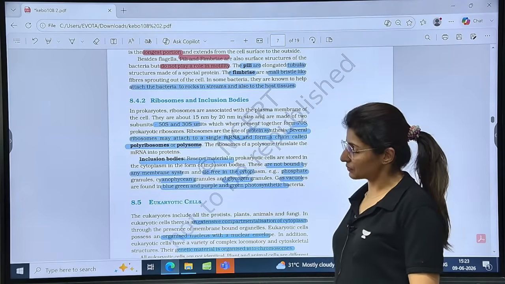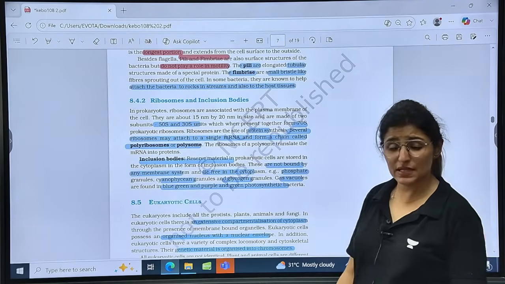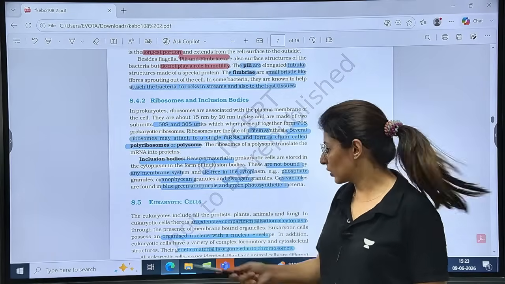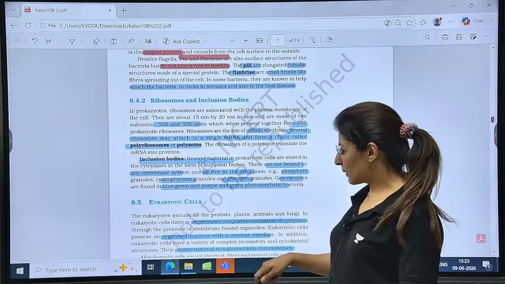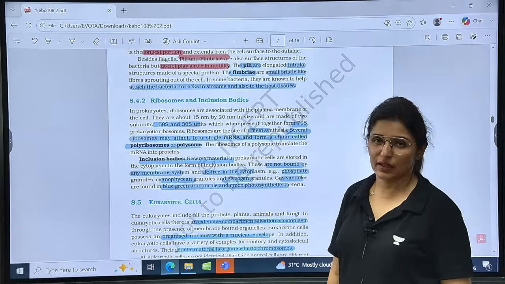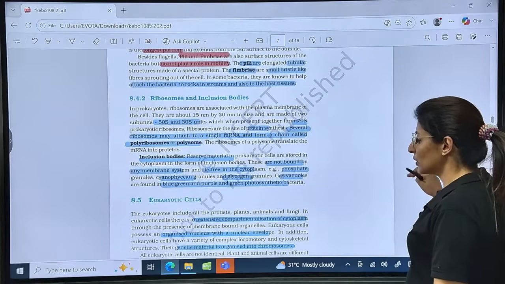Is that clear? Now, where are these gas vacuoles present? Gas vacuoles will help them to float. They are found in blue-green algae, purple bacteria, green photosynthetic bacteria. Is that clear? Now, talking about the eukaryotes here.